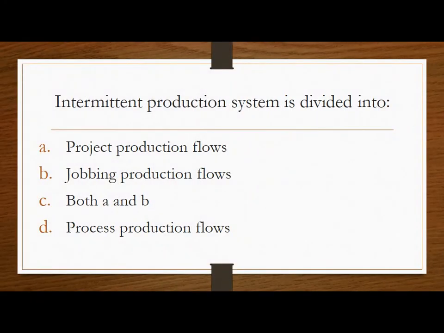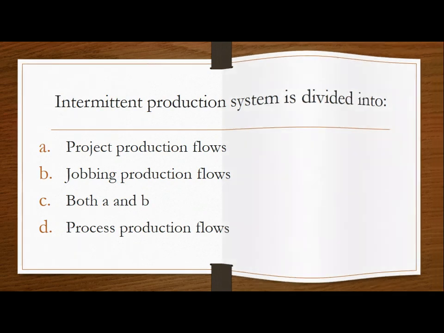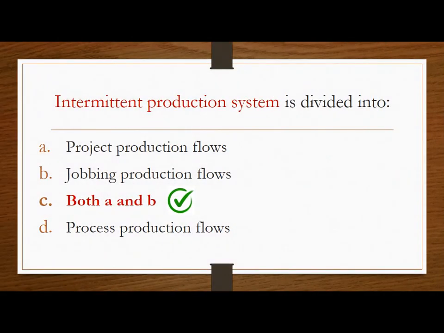Next question. Intermittent production system is divided into options are project production flow, jobbling production flow, both A and B, that is project and jobbling production flows, and option D is process production flows. So the intermittent production system is divided into project and jobbling production flows is the correct answer.